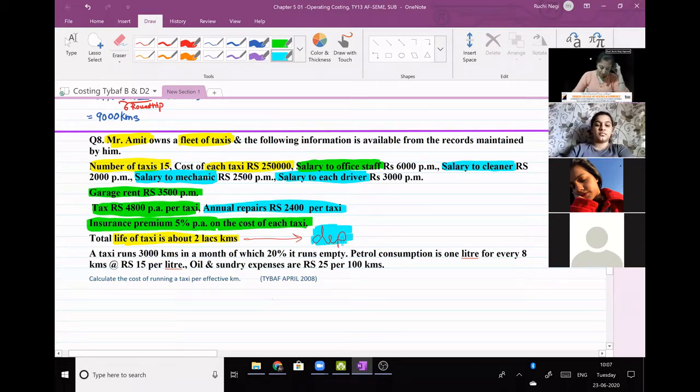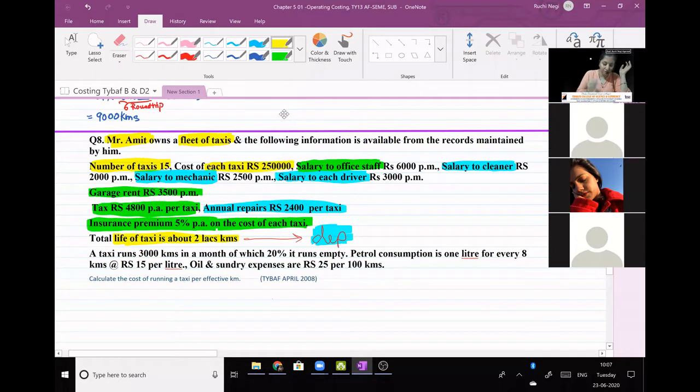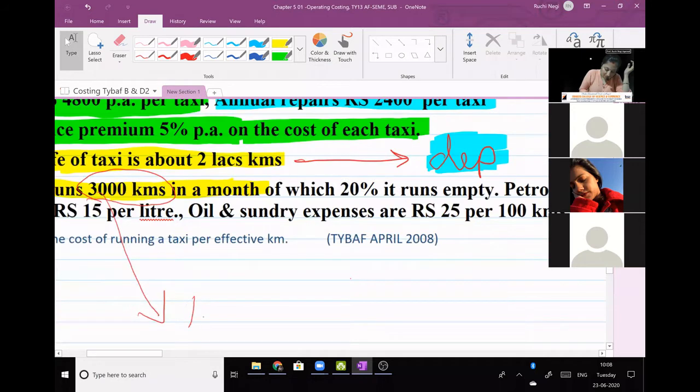Clear to here? Next highlight of the question is a taxi. A taxi means one taxi. I repeat, a taxi means one taxi. Runs 3,000 kilometers in a month. Okay, so this information indicates running kilometers. Please note it down. This information indicates running kilometers.